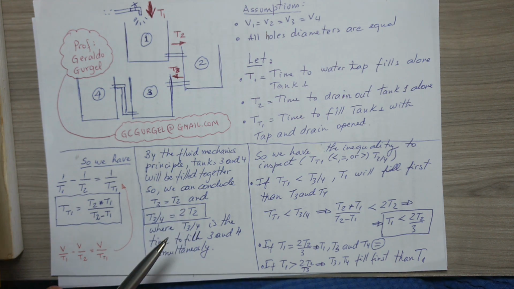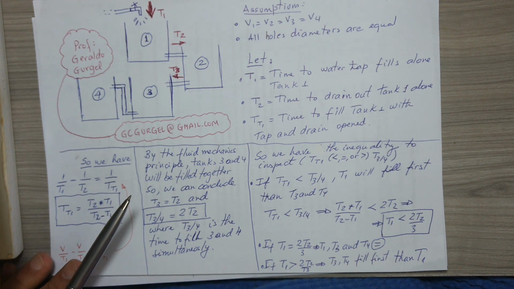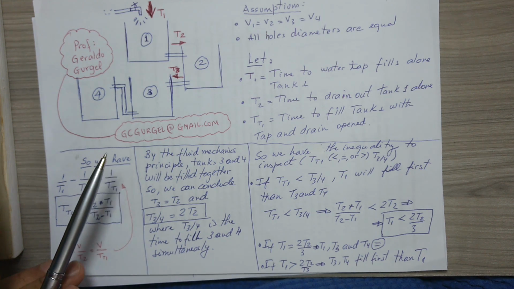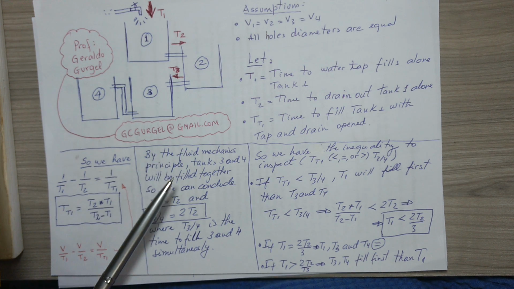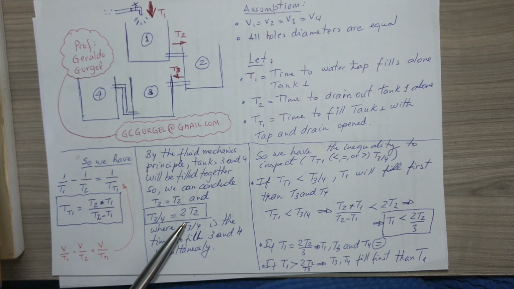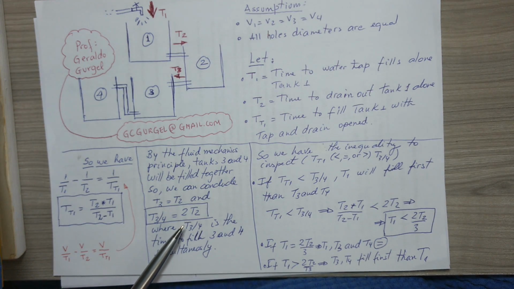The idea is not to enter into more complex hypotheses or adopt other complications, so I'm not considering particular hypotheses that would be out of the scope of having a simplified problem answer that is interesting for most people to understand. Let's return. As the volume of the 4 tanks are equal, the time T3 bar 4 will be twice the time T2. Why? It's logical to assume that the time to fill 2 tanks will be double the time to fill only 1 tank.